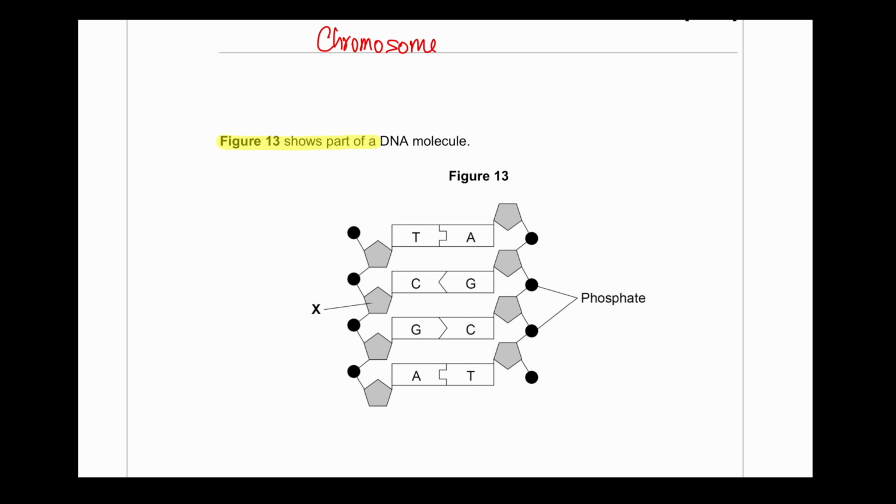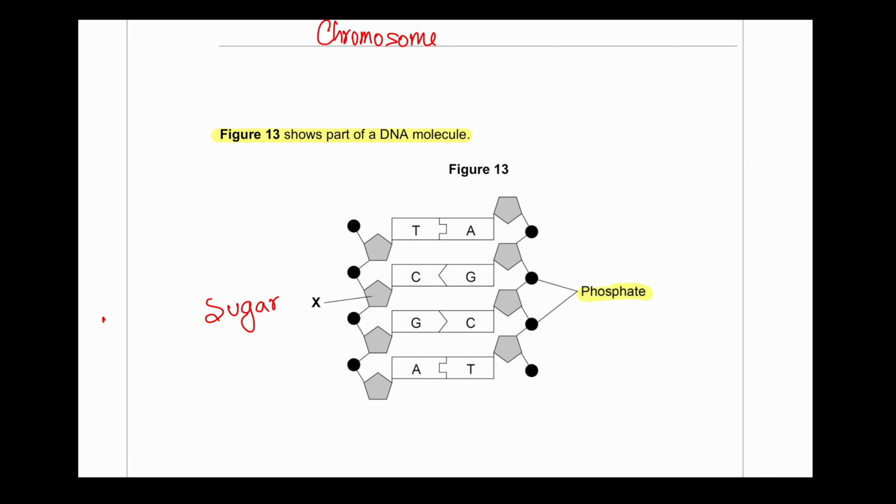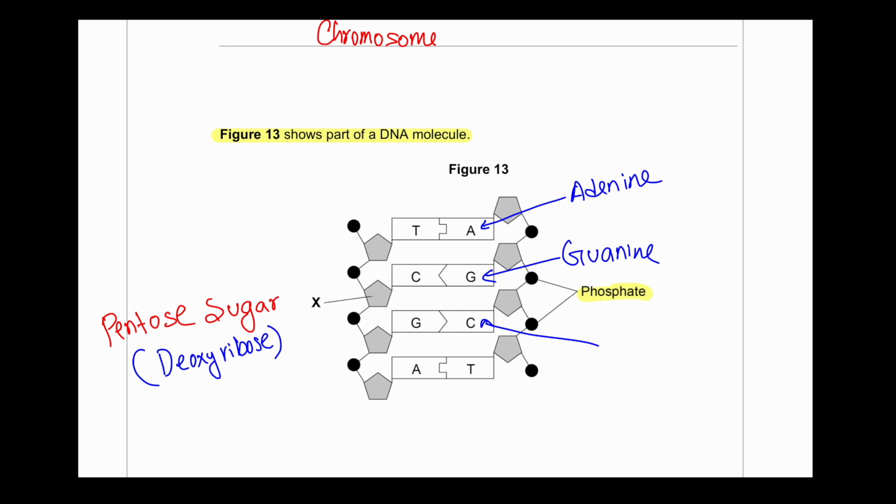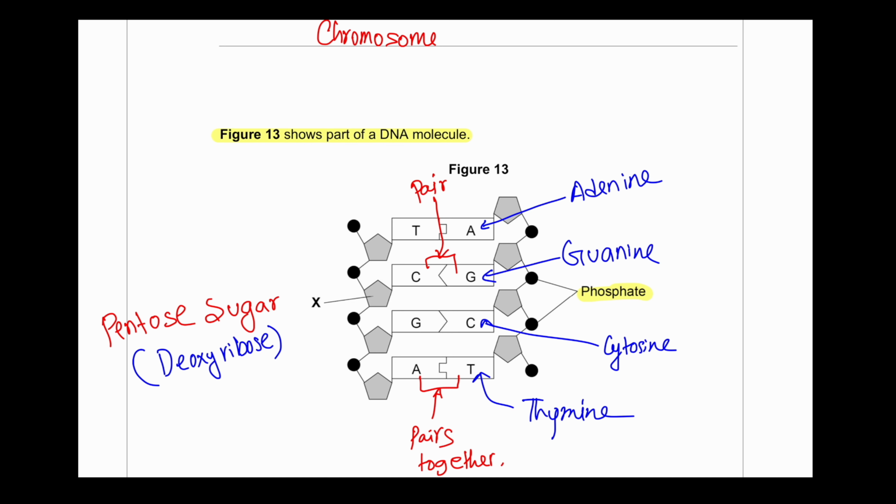Figure 13 shows a part of a DNA molecule. We can see the phosphate labeled. X is a sugar. This is a 5-carbon sugar, so it's called pentose sugar. The name for this particular sugar, because this is a DNA molecule, is deoxyribose. The A stands for adenine. This is the base, a nitrogenous base. G stands for guanine, C stands for cytosine, and T is thymine. As you can see from the diagram, A and T pair together, whereas C and G also pair together. This will always be the pair.